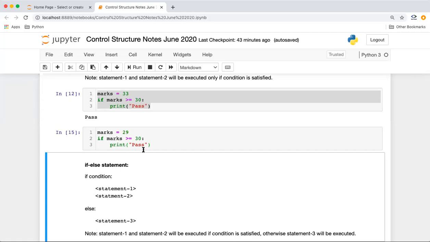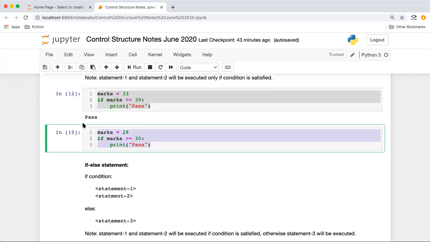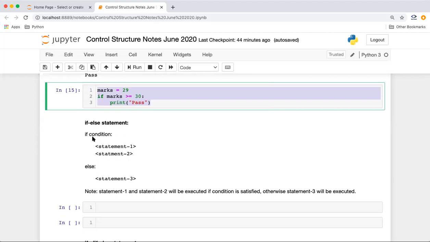Okay, guys. But it looks somewhat weird that the students who pass, we tell them, yes, you are passed, but the other students who have not passed, we are not showing anything. They will be confused if the system is not working as expected or they have failed. So in these kinds of scenarios, we can normally use else also, if we know there can be other cases. In Python we use if else.